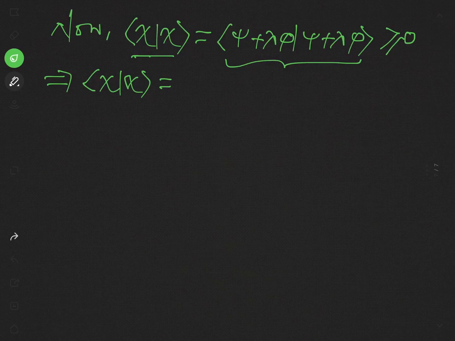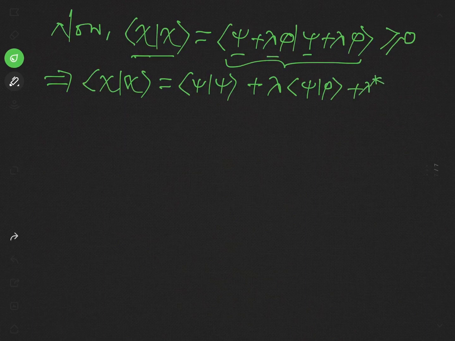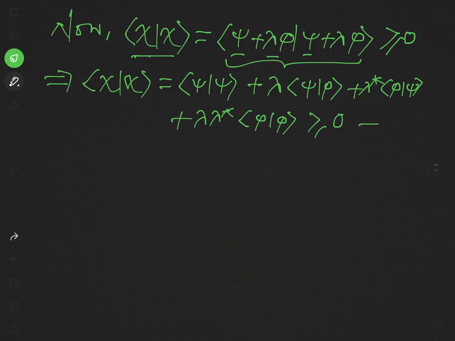This will be a scalar product of psi with psi plus lambda product of psi with phi plus lambda star product of phi with psi plus lambda star product of phi with phi, and this is greater or equal to 0. Say it is equation 1.